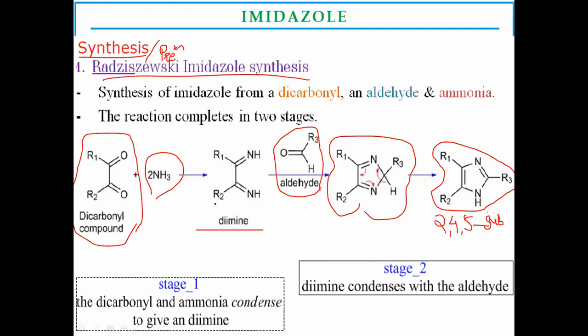After formation of the diamines, they undergo cyclization in the presence of an aldehyde to make the necessary cyclized product, that is, the imidazole containing substituted components. In this way, you prepare imidazoles from dicarbonyl compounds.